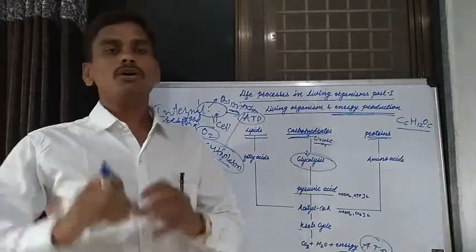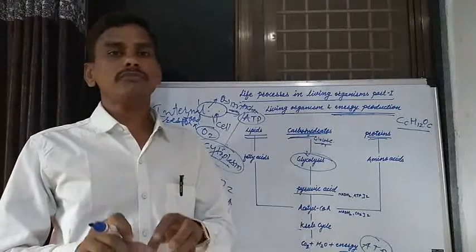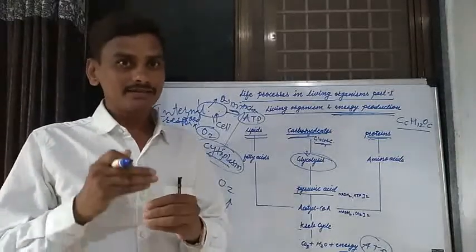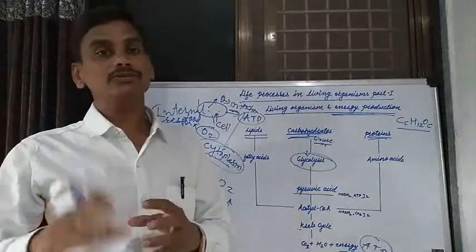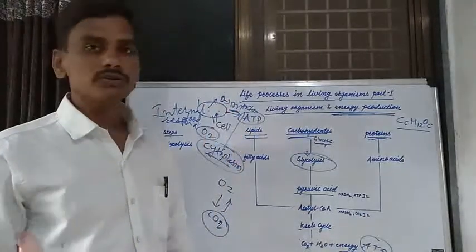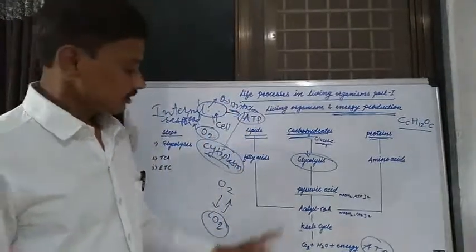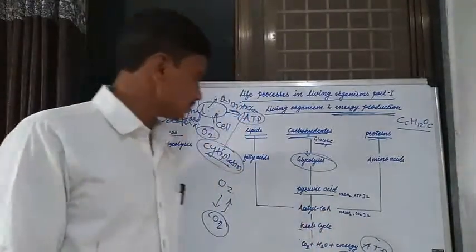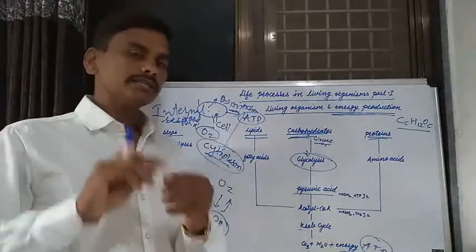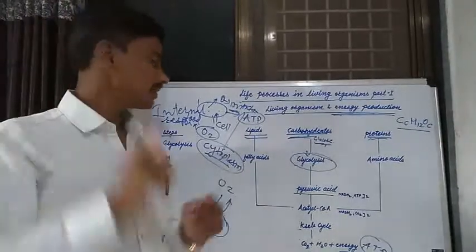Because food material is completely oxidized in the mitochondria of the cell and energy is released. That's why mitochondria is known as the powerhouse of the cell. The acetyl coenzyme produced in the cytoplasm now enters into the mitochondria of the cell.